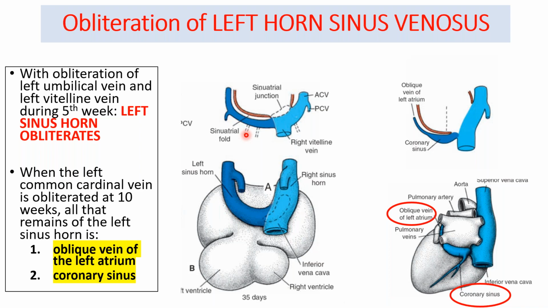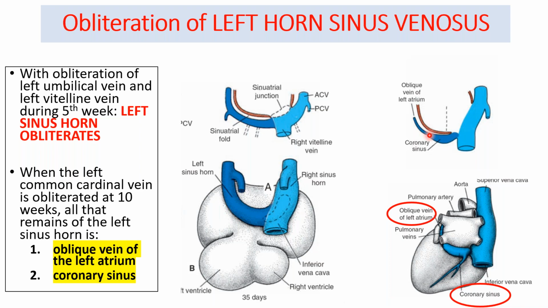And this happens because of the obliteration of the corresponding tributaries, like the left umbilical vein and left vitelline vein. They are disappearing. The only vein that is now draining into the left horn is the common cardinal vein, and together this left horn drains into the right horn of sinus venosus now. So after obliteration at 10 weeks, whatever is left from the left horn is only